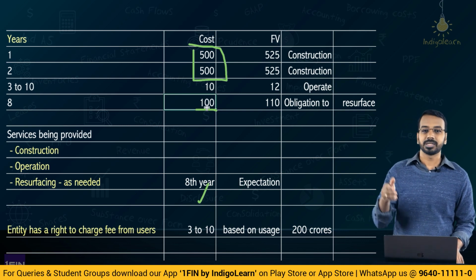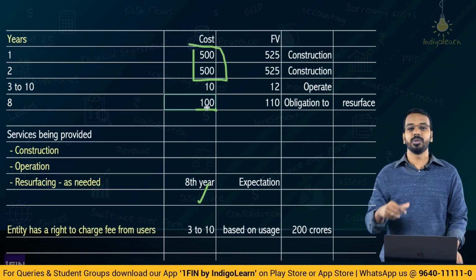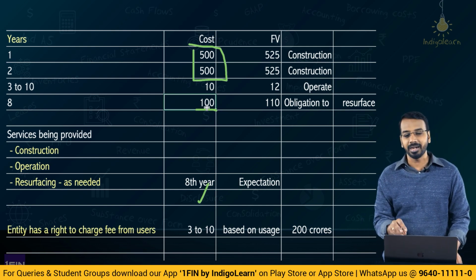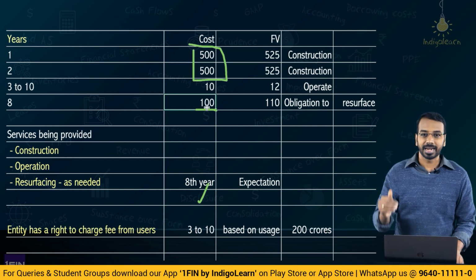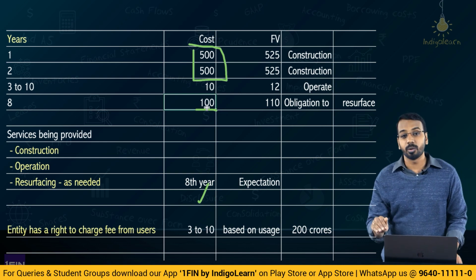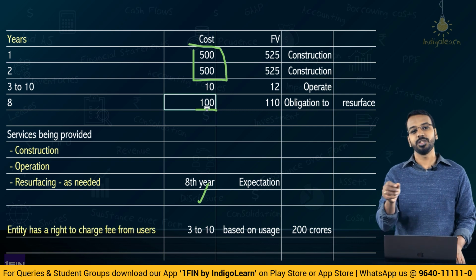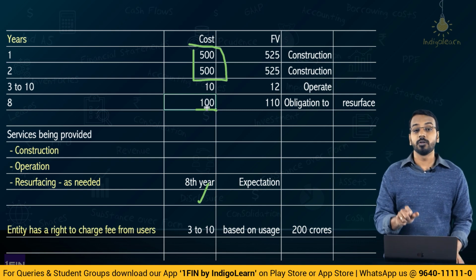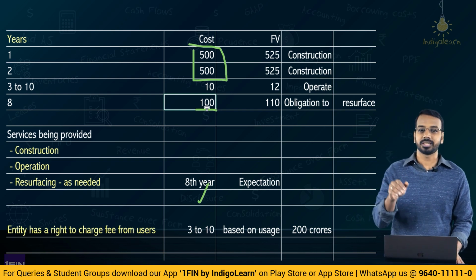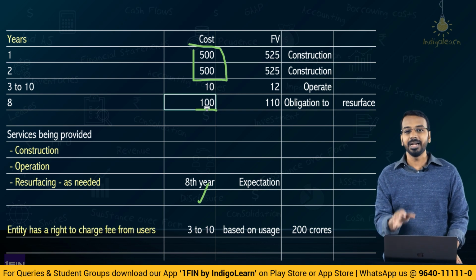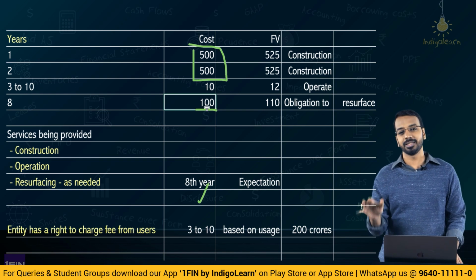We will have to arrive at the present value for each of the years, charge interest or add interest cost to that, what we call as unwinding of discount, and at the end of the 8th year, whatever is the value, that will be the liability which will stand in the books to settle the amount that has to be paid for resurfacing, and this 100 will be apportioned over year 3 to year 8 because that is the period over which the repairs obligation arise. Ultimately, you will carry out the repair in the 8th year. So, Ind AS 37 provisions would be applicable and you will split the liability over the years, that is year 3 to year 8.